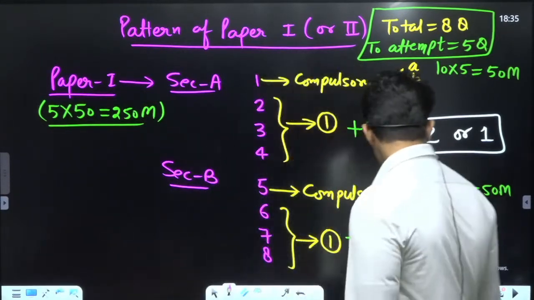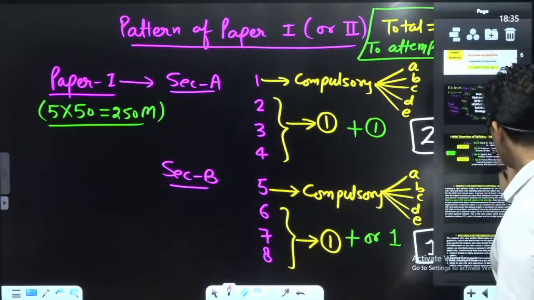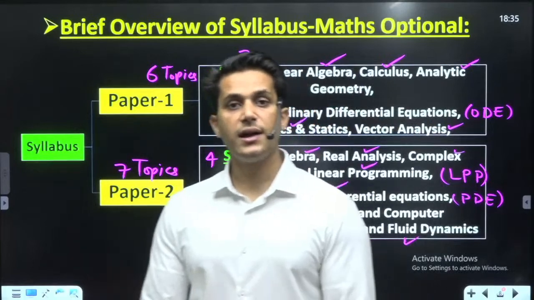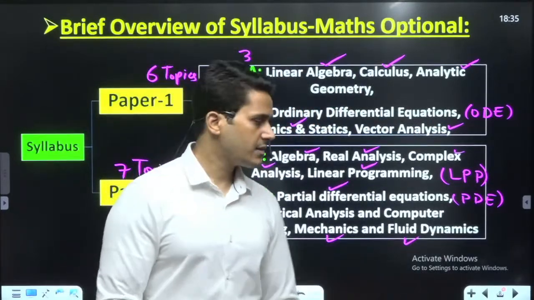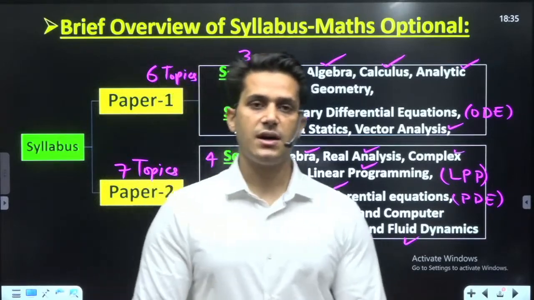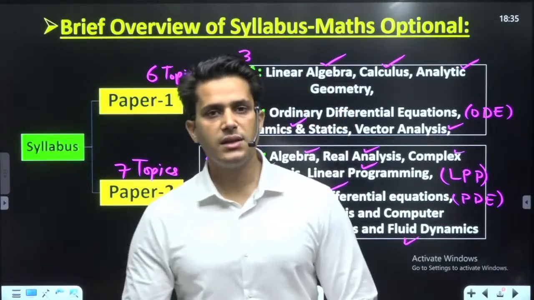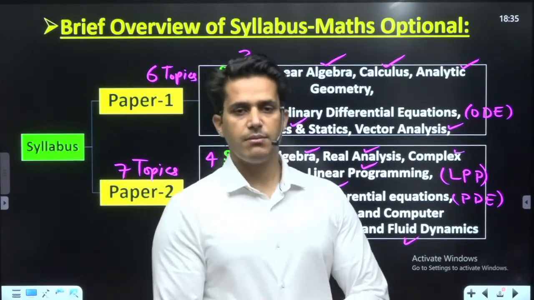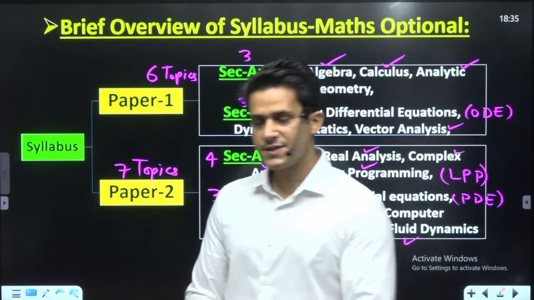Okay, so in this category, every book is very important. All 13 topics are equally important. Yes, it is a fact that some topics are more important and some are less important, and we will discuss that further. So by then, let me take some questions.